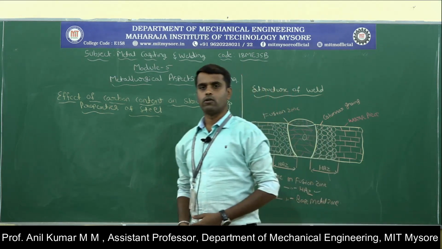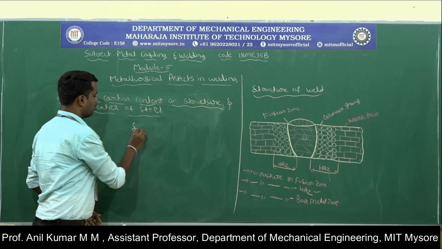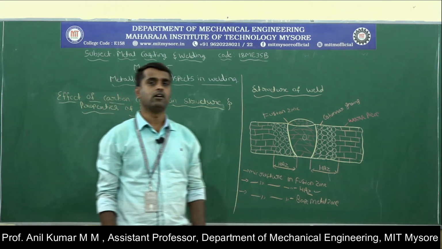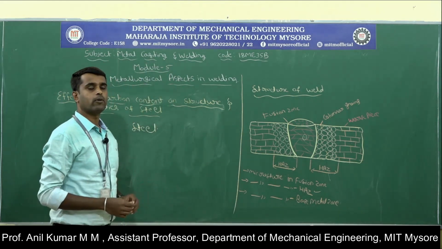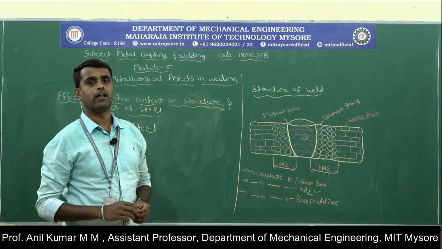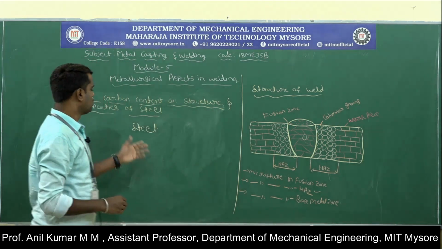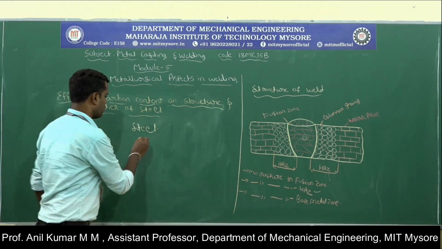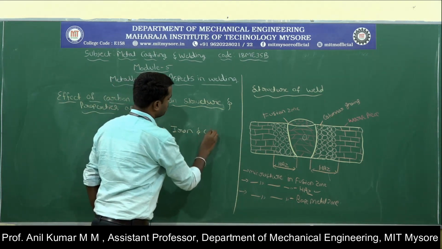All of you know steel is the most widely used material for the welding process compared to other materials like cast iron, copper or aluminum. Steel is nothing but an alloy of iron and carbon.